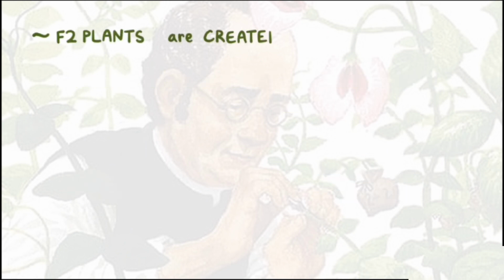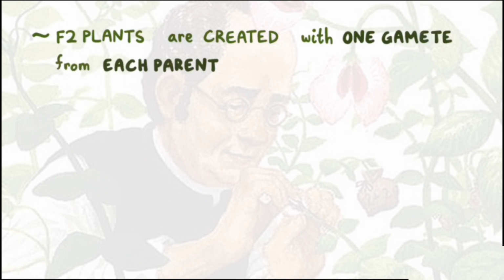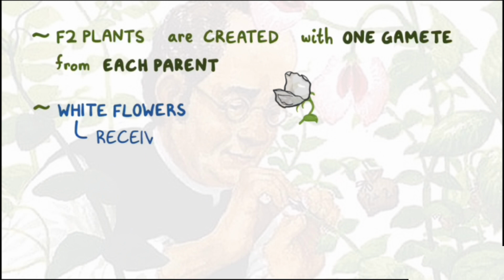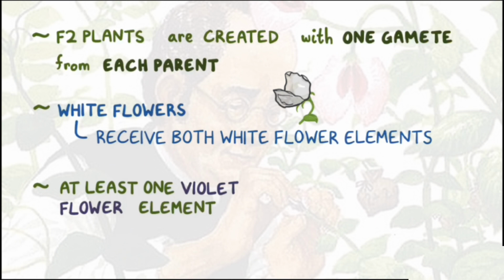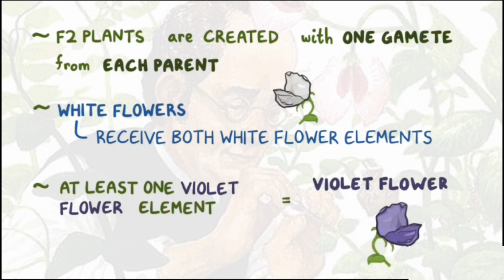The F2 plants are created with 1 gamete from each parent. And Mendel worked out that the white flowering plants resulted when they received both white flower elements, and that plants that had at least 1 violet flower element from either parent would produce violet flowers.